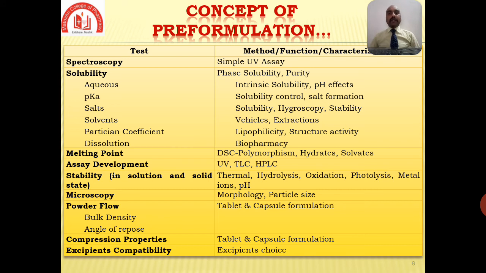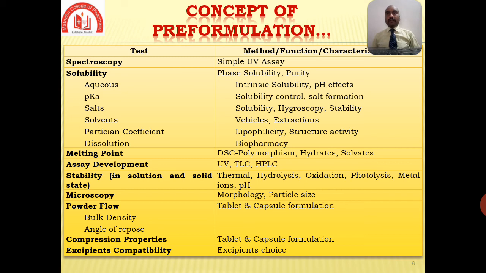In melting point, differential scanning calorimetry, then polymorphism, then study of hydrates, study of solvates can be done. Then assay development. In assay development, UV, TLC, and HPLC are studied. Then next test, stability in solution and solid state, which requires thermal analysis, hydrolysis, oxidation, photolysis, metal ions, and pH. Then next test, microscopy.